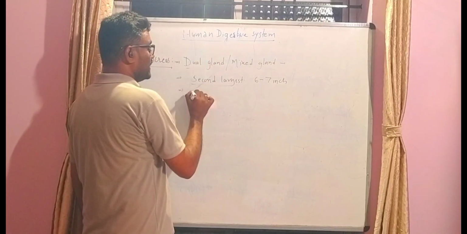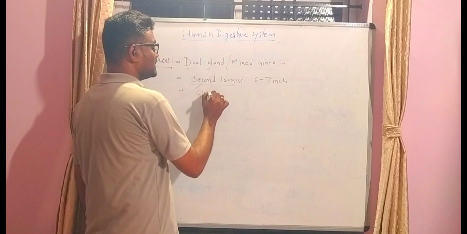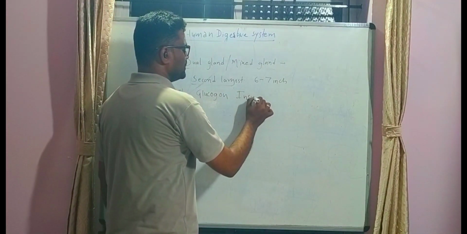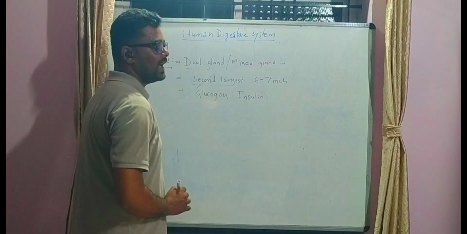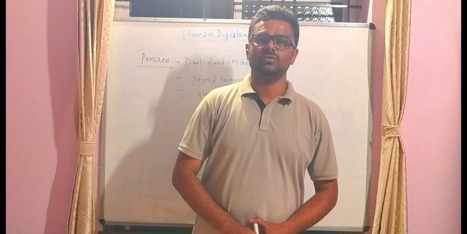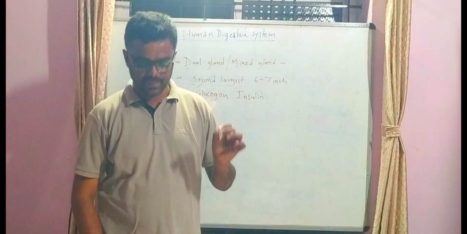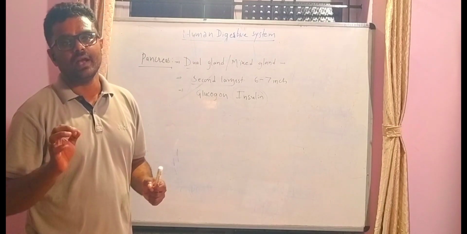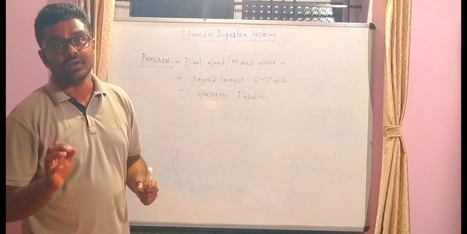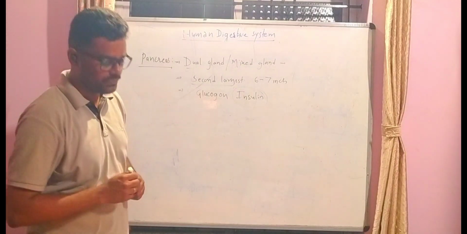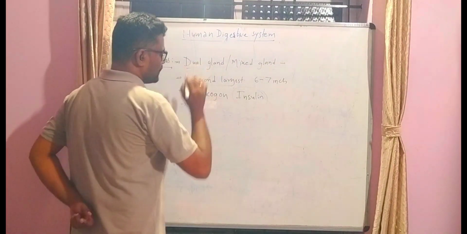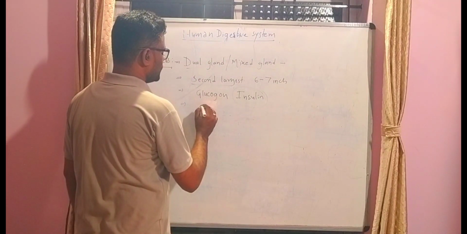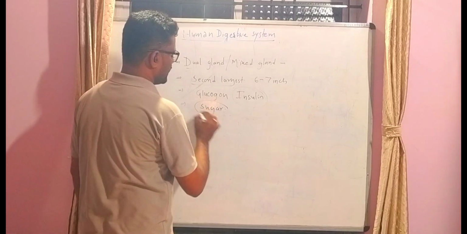It secretes different types of hormones, called glucagon, and the most important one is insulin. Insulin and glucagon are the hormones released by the pancreas. The pancreas performs two different functions. It helps in control and coordination, and also in converting complex food into a simpler form. The insulin it secretes is responsible for controlling the sugar level.